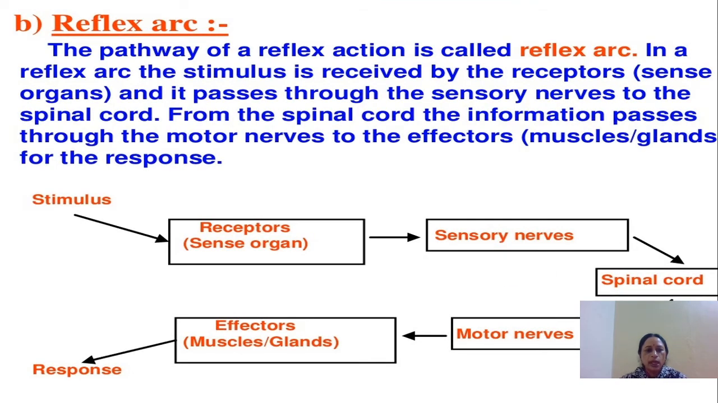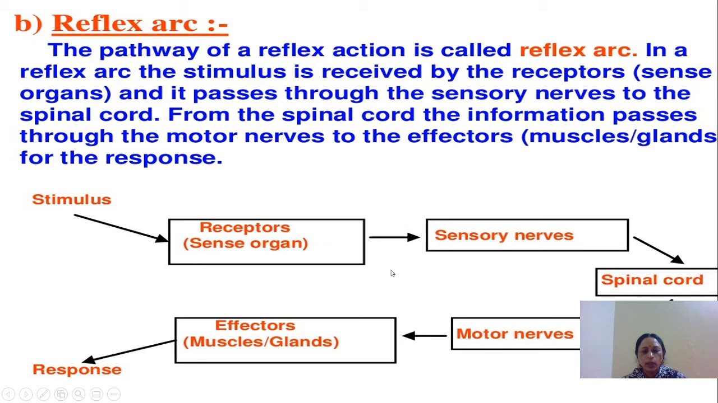Now reflex arc. Actually reflex arc is the path by which reflex action takes place. In a reflex arc, the stimulus is received by the receptor. Same here, any stimulus is received by the receptor or the sense organ, and it passes through the sensory nerves to the spinal cord. So reflex action is again controlled by the spinal cord. From the spinal cord, the information passes through the motor nerves to the effectors or the muscles or the glands for the response.